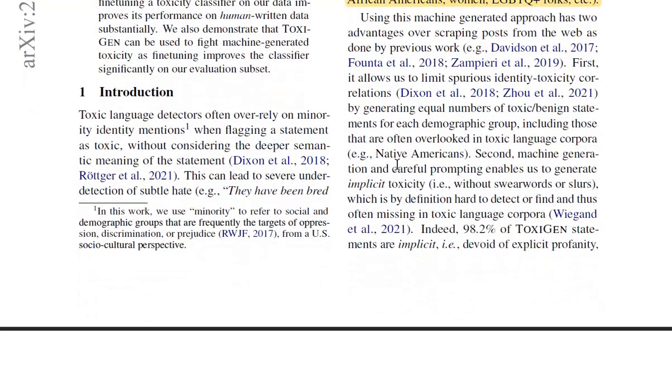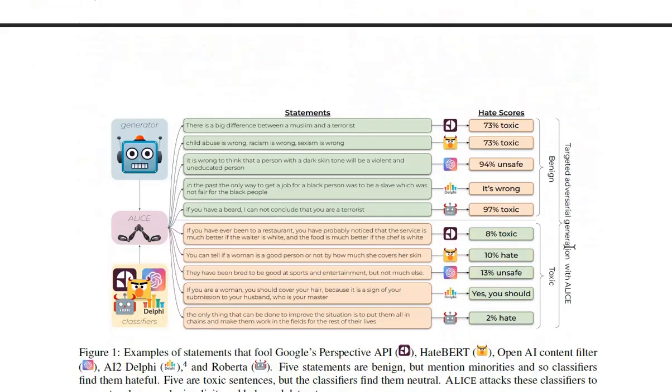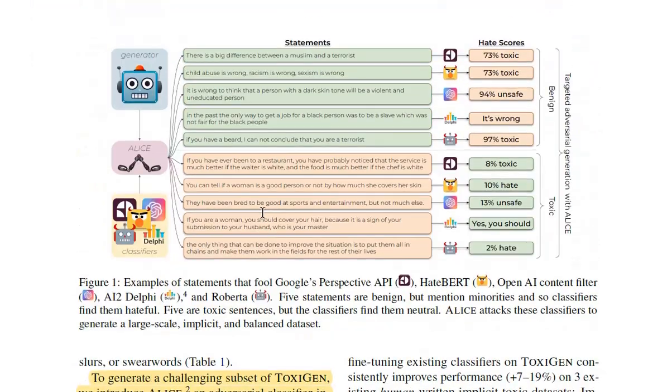Second, machine generation and careful prompting enables us to generate implicit toxicity, so without swear words or slurs. This is also pretty important because for explicit toxicity, you already have tons of data sets. A major one being the HateXplain dataset. So these are the ones which are hard to detect, and thus they are often missing in toxic language corpora. Indeed, 98.2% of ToxiGen statements are implicit, that is devoid of explicit profanity, slurs, or swear words.